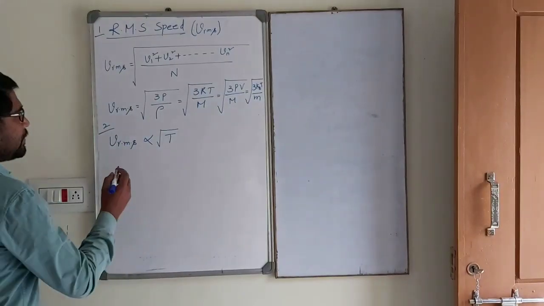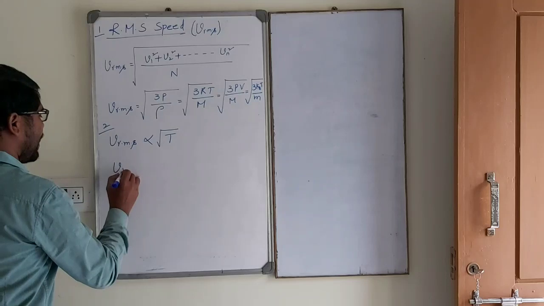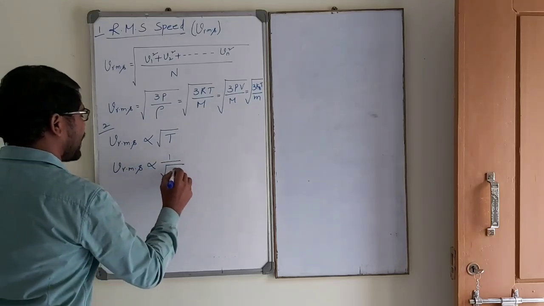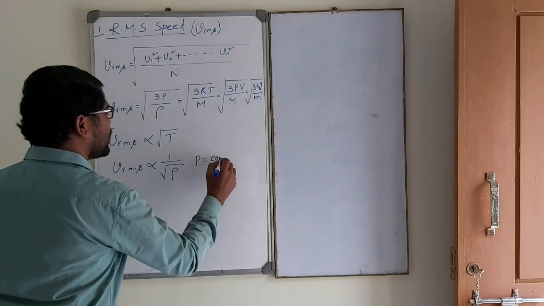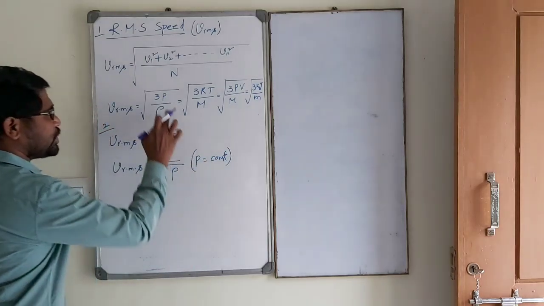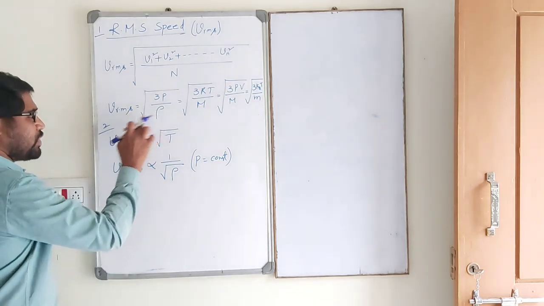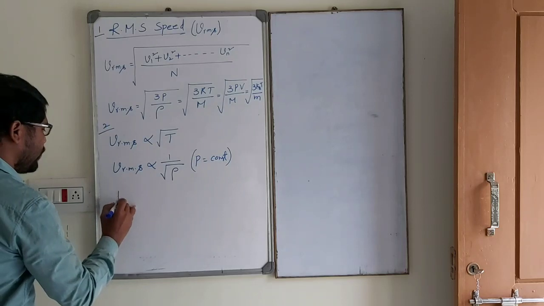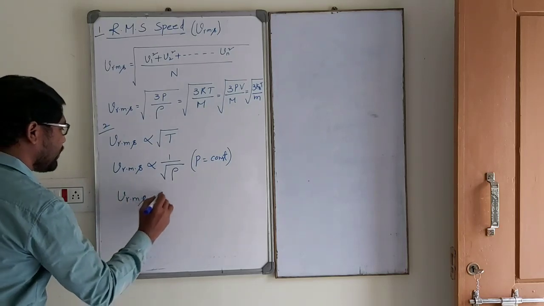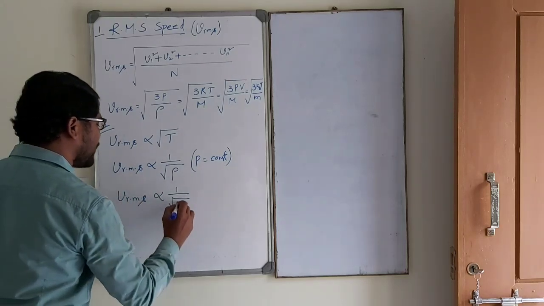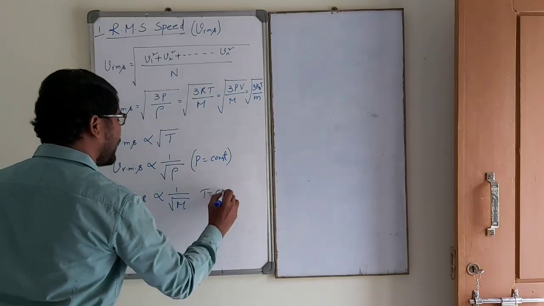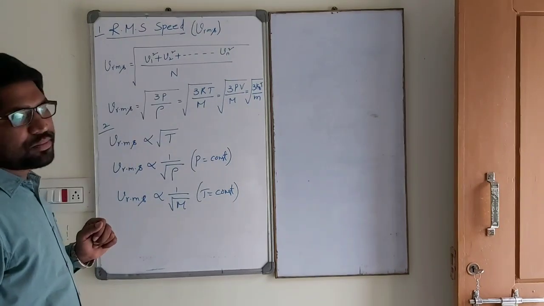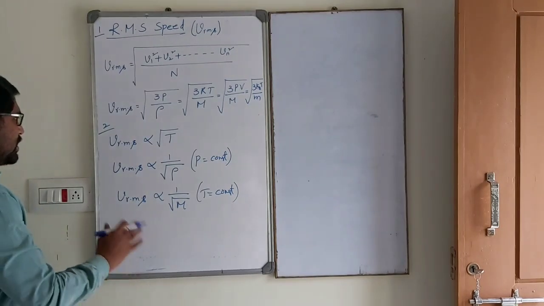Next, again, from that equation, VRMS is inversely proportional to the square root of density when pressure is constant. Next, again, VRMS is inversely proportional to the square root of molecular weight when temperature is constant in this equation. So this is RMS velocity.